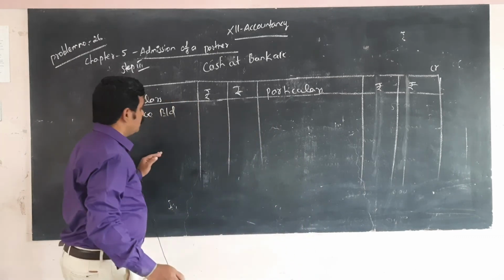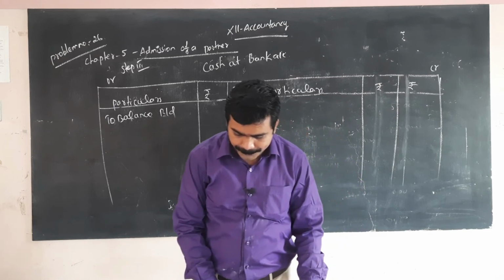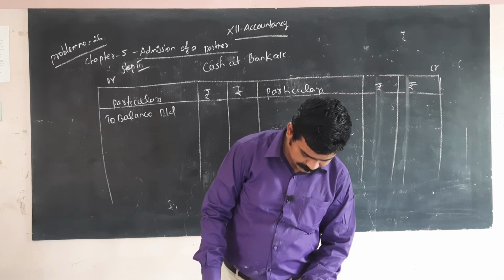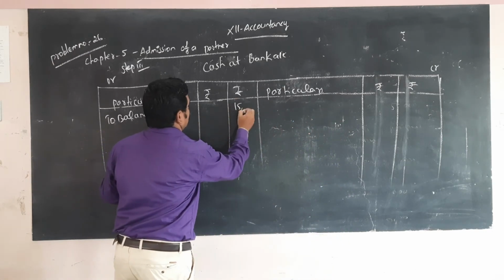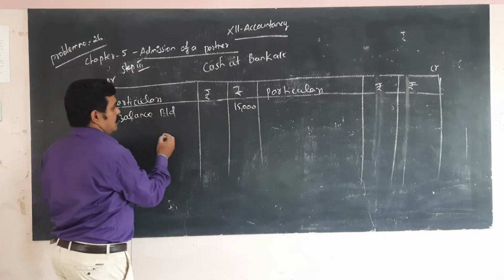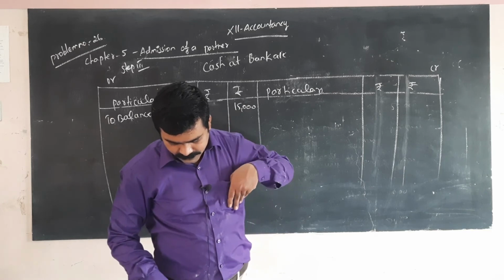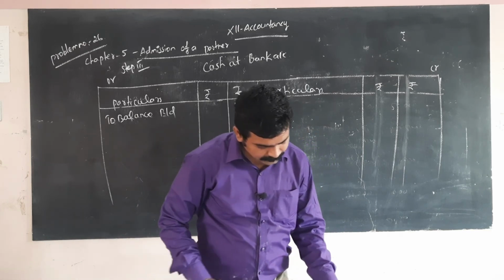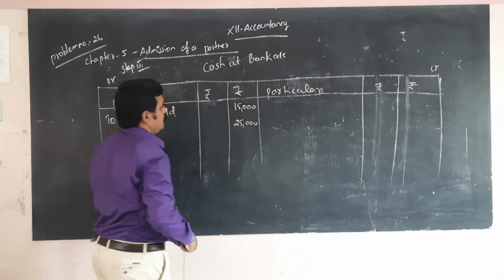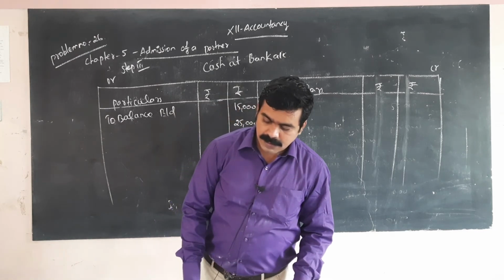Okay, so 15,000, then 25,000. Okay, 15,000, 25,000, 10,000.